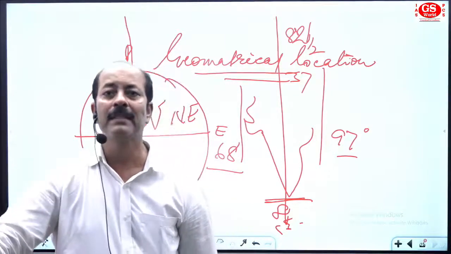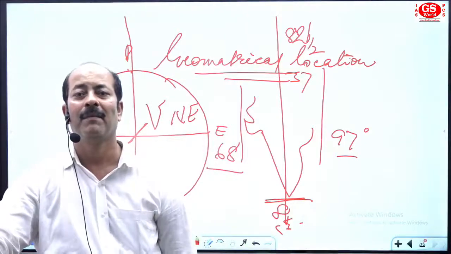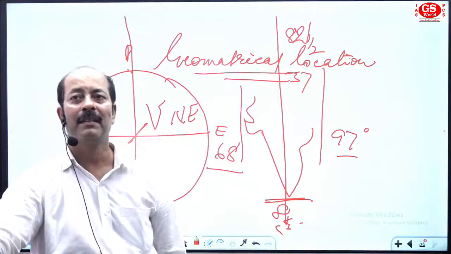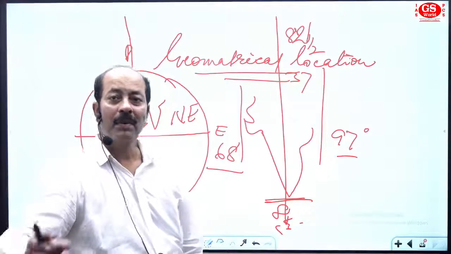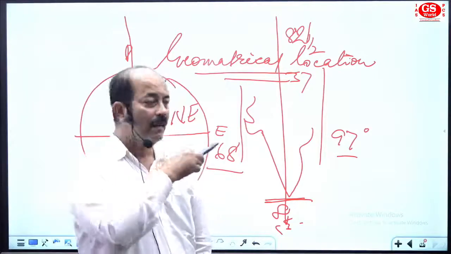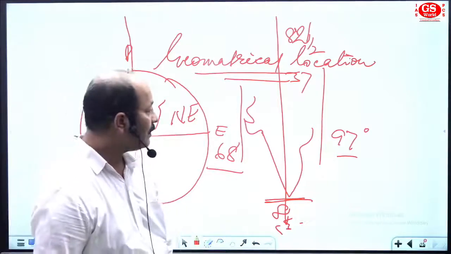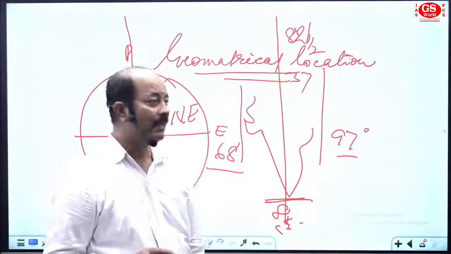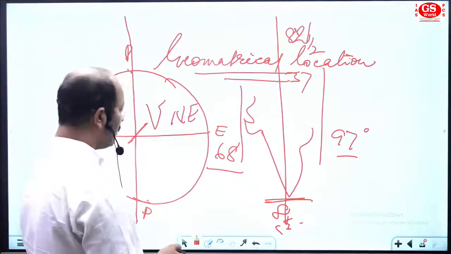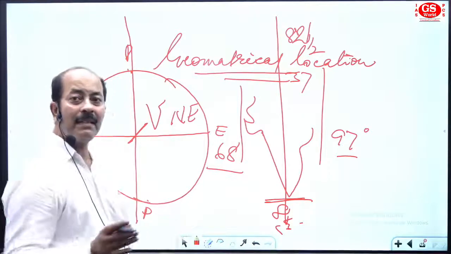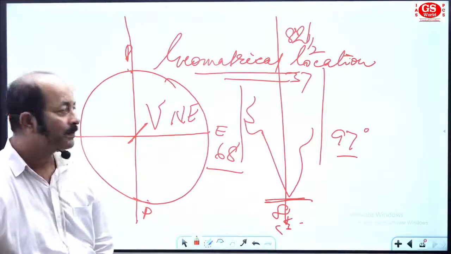So it is considered the standard time of India, the common time for all the people of India, for the northern section and southern section. Now I'm coming to the point about the calculation of time in India and in general.